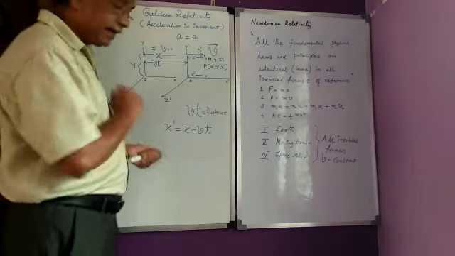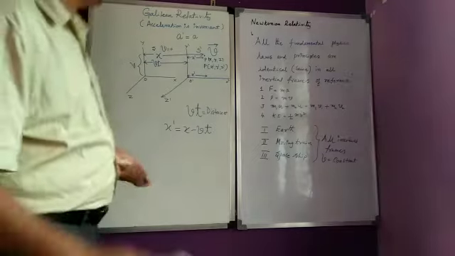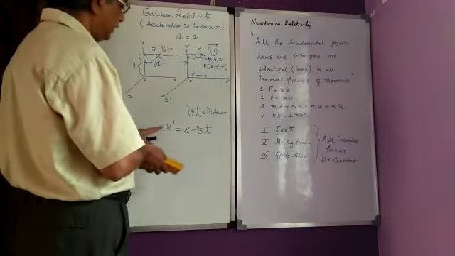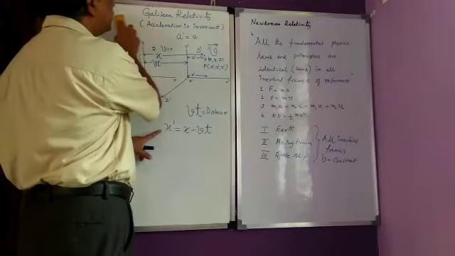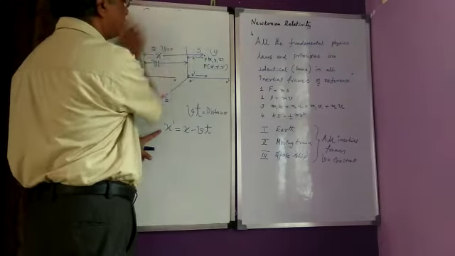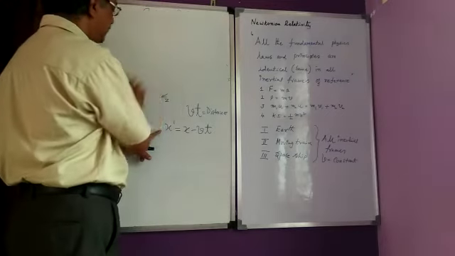Now I will calculate the velocity from this equation.